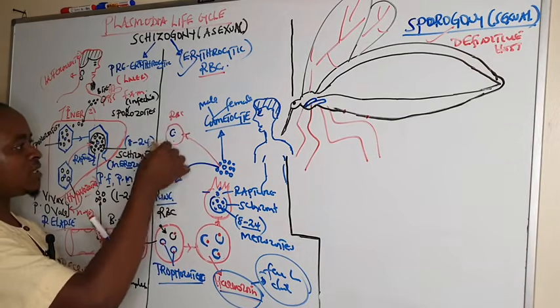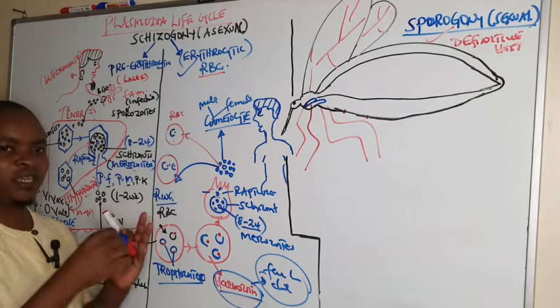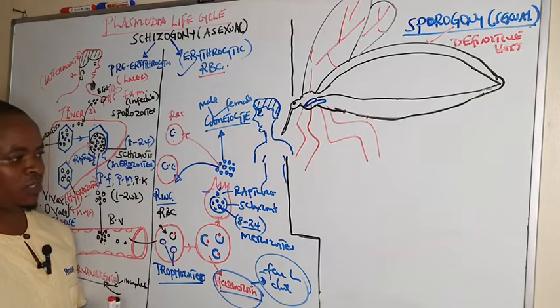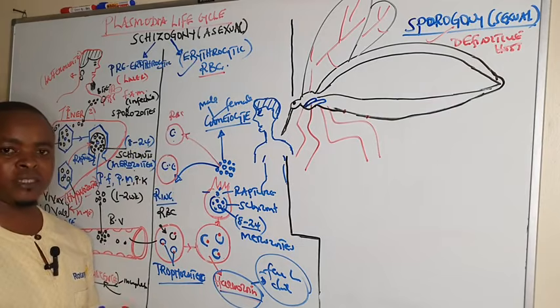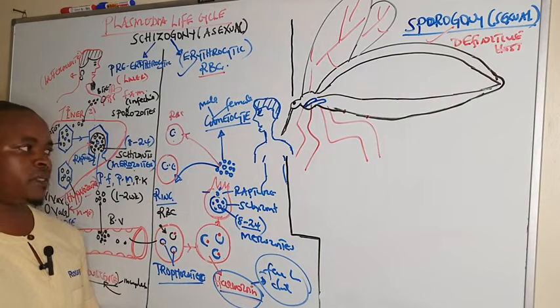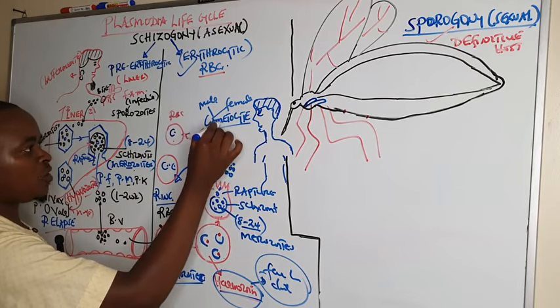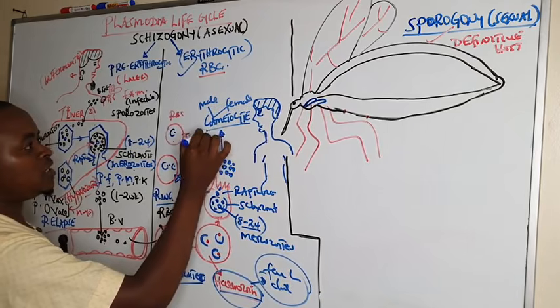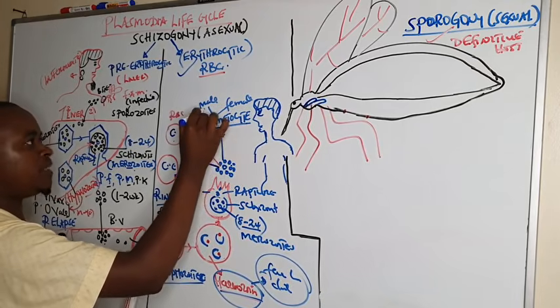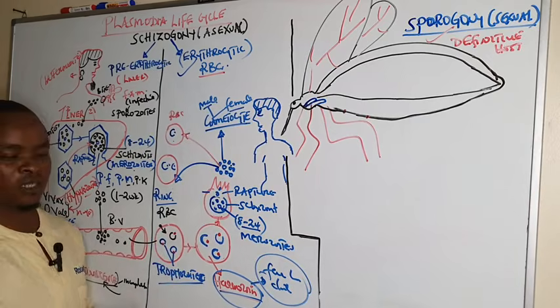And we know that parasitemia is always very high in P. falciparum compared to other species, which show very little parasitemia, such as P. malariae. Then some remaining merozoites are transformed into the gametocytes known as the male and the female gametocyte.